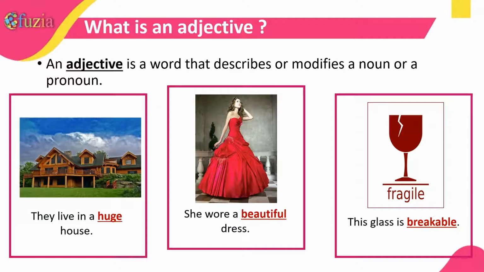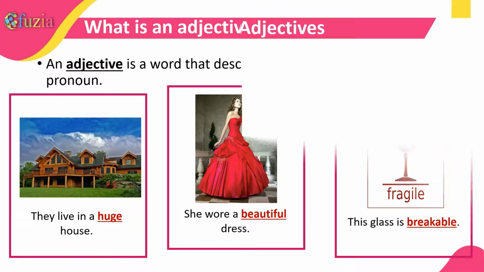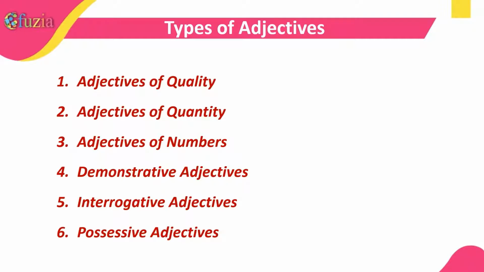Like, they live in a huge house. She wore a beautiful dress. This glass is breakable. What are the different types of adjectives? Adjectives of quality, adjectives of quantity, adjectives of numbers, demonstrative adjectives, interrogative adjectives, possessive adjectives.